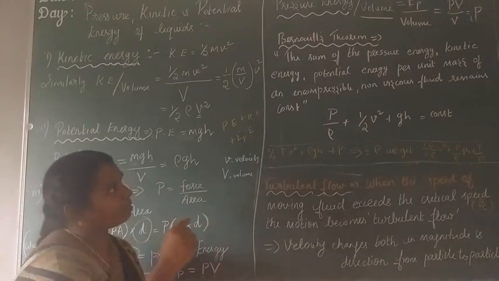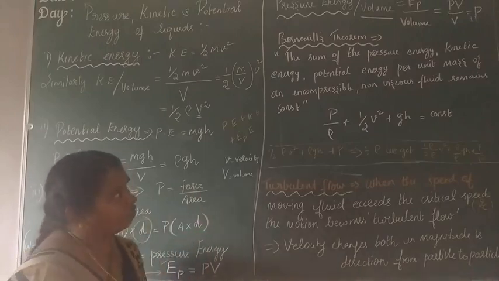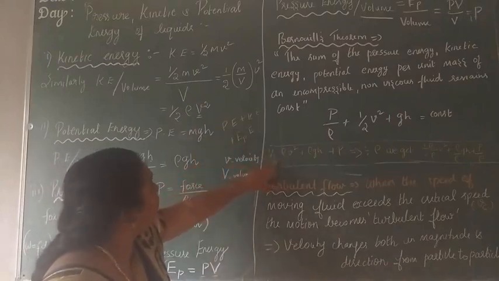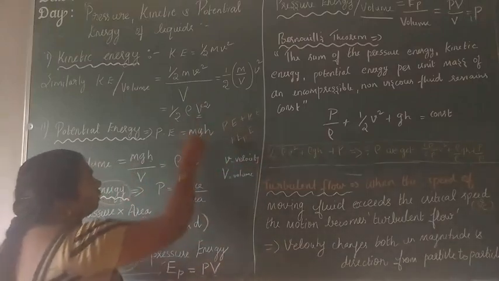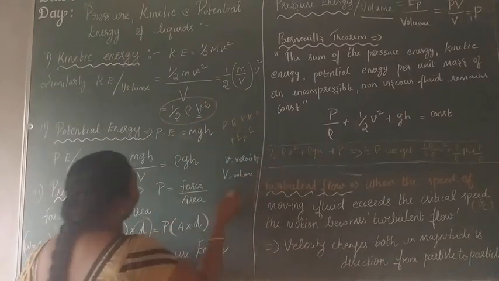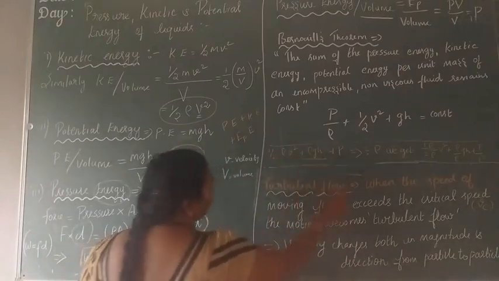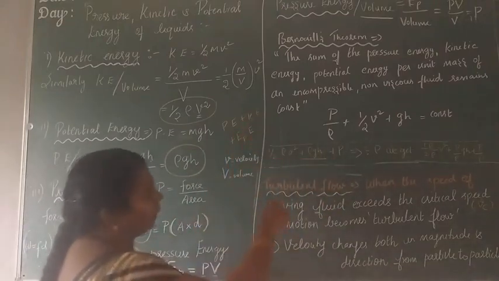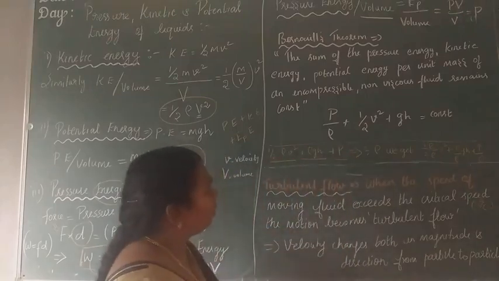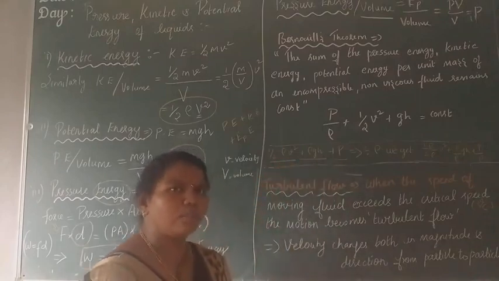Here I can explain what the pressure, kinetic, and potential terms are. The kinetic energy term is half rho V square. The next term is rho G H. And the third term is P. These sum to a constant. Is it right? You can write this step also as equal to constant. That is also correct.